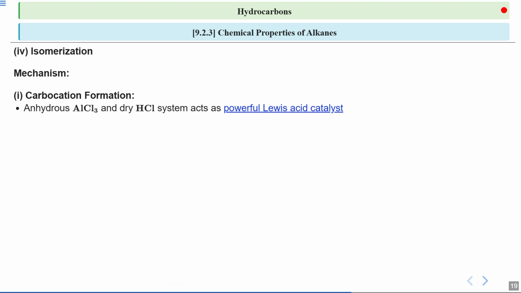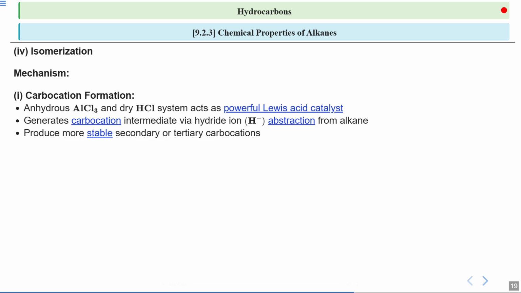These catalysts help us to facilitate the formation of the carbocation. The carbocation intermediate is generated through the abstraction of a hydride ion, which is a hydrogen atom with an extra electron, from the alkane. So this step is essential for the formation of the carbocation.